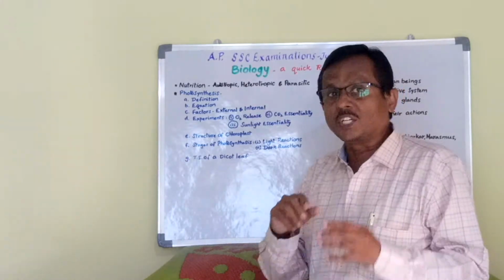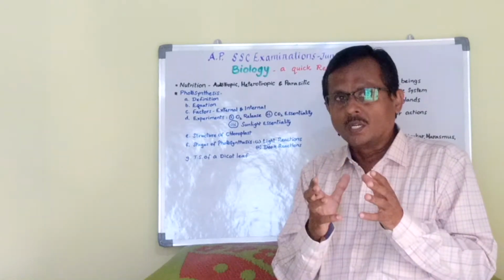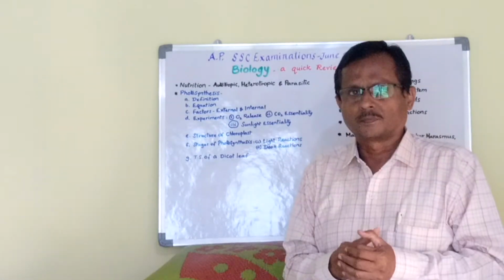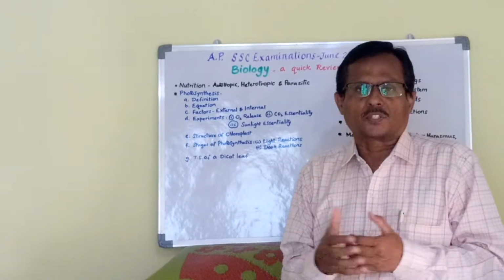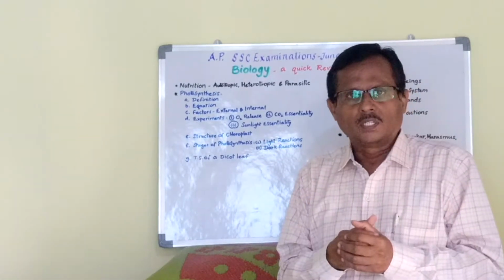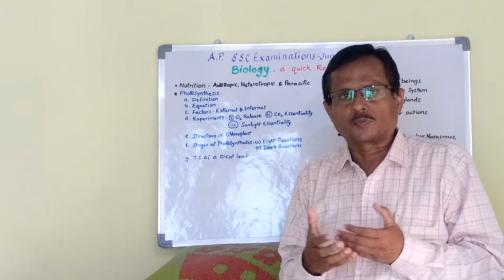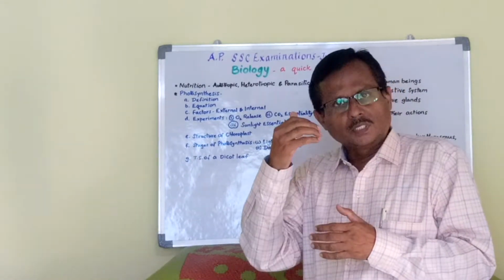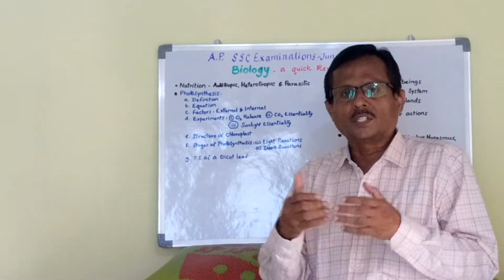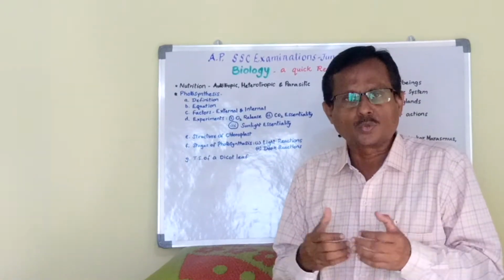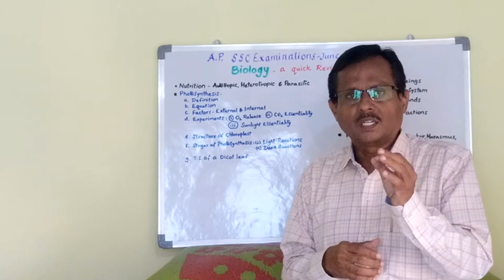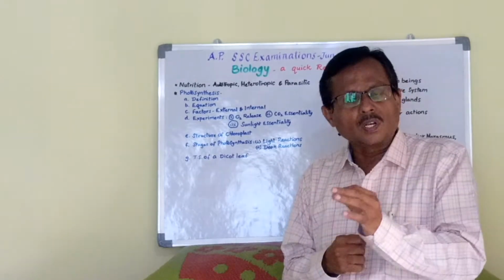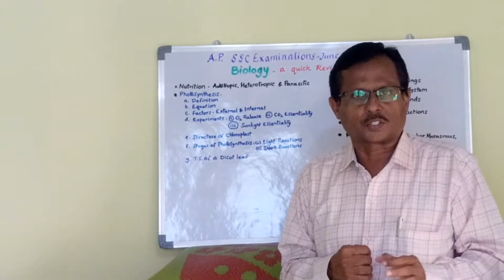Autotrophism refers to the condition where the individual prepares the food on its own. For example, green plants which contain chlorophyll prepare the food by making use of the process called photosynthesis. So in the presence of sunlight, all the green plants synthesize food, that is glucose, and this leads to the survival of all the individuals on this planet.